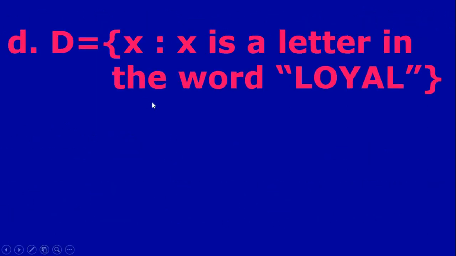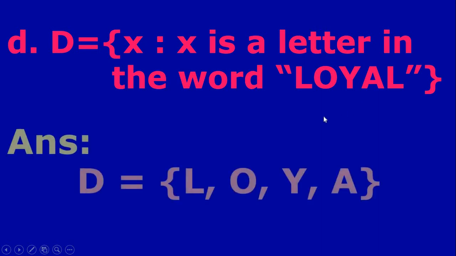The next set, D equal to the set of all x such that x is a letter in the word LOYAL, L-O-Y-A-L. You have to write all the letters. Here we have letters L, O, Y, A. L is already here, repeated, so no need to write that. So therefore D equal to the set L, O, Y, A. So we have to write all the letters. It is L, O, Y, A.